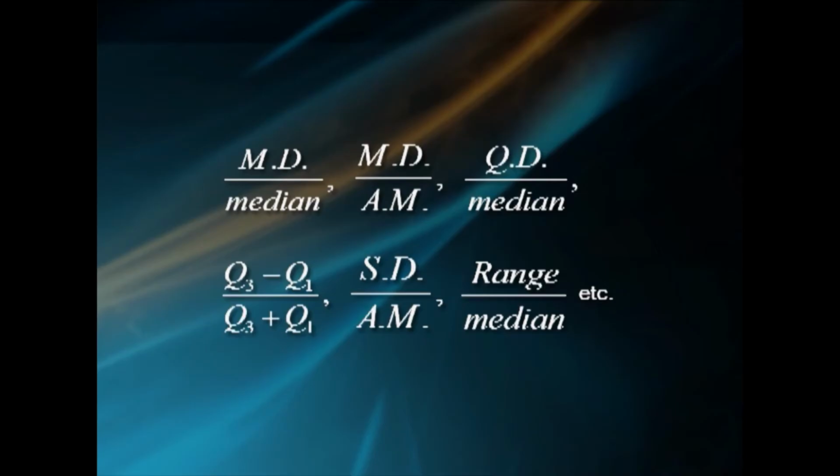Such ratios are called relative measures of dispersion or coefficients of dispersion. Some important relative measures of dispersion in common use are mean deviation by median, mean deviation by arithmetic mean, quartile deviation by median, (Q3 minus Q1) divided by (Q3 plus Q1), SD by AM, range by median, etc. Among these, SD by AM is most commonly used.